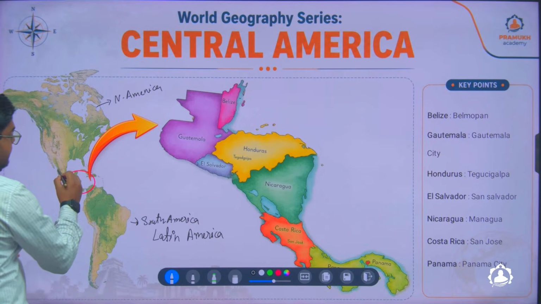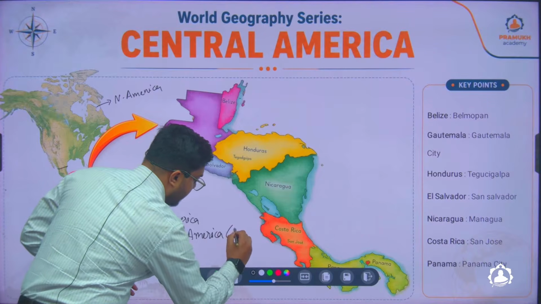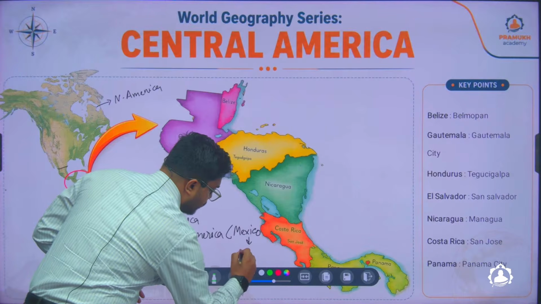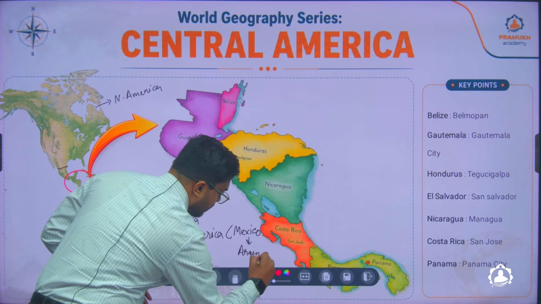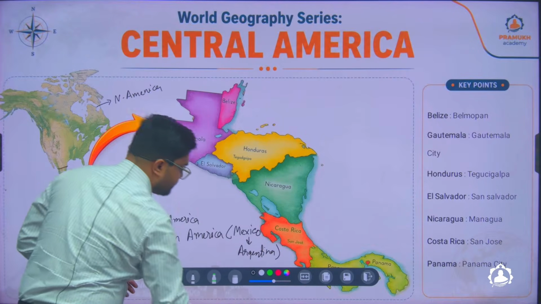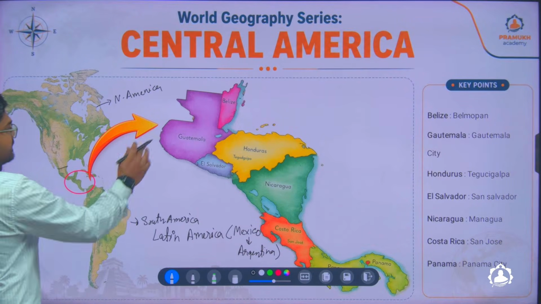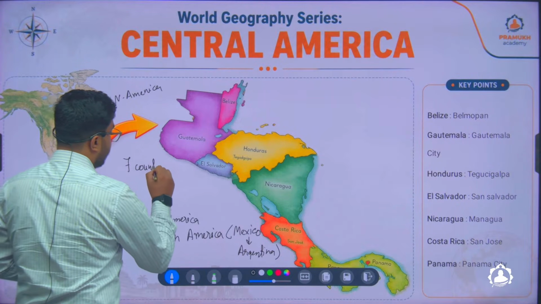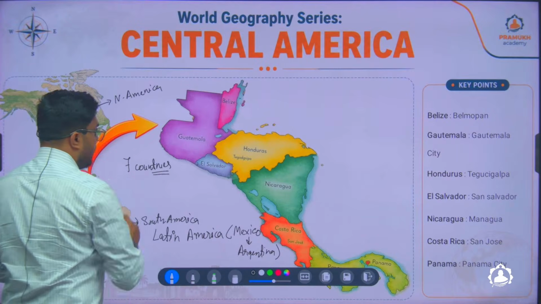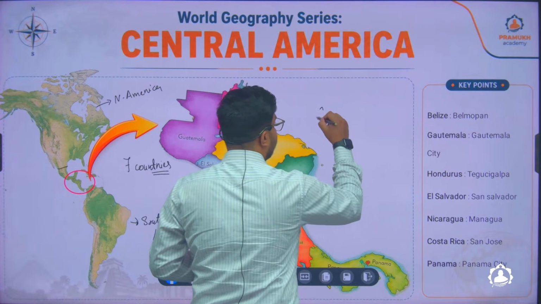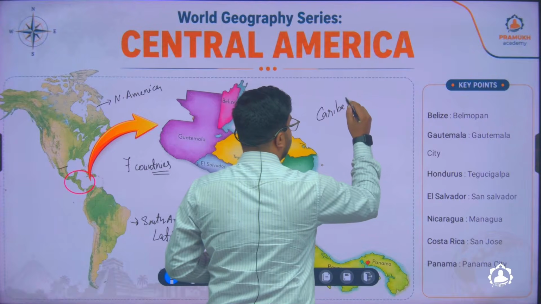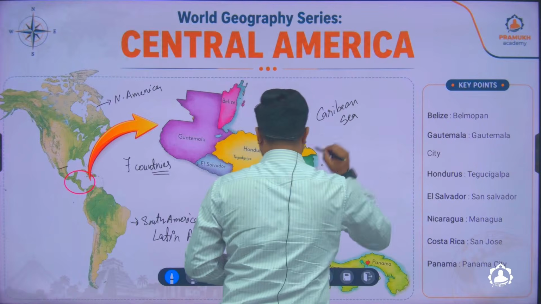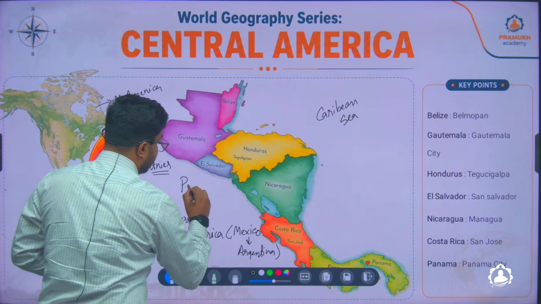Latin America basically starts from here. It starts from Mexico up to Argentina and Chile. But this particular region is the Central America. So there are 7 countries in this region, and on the right hand side it is the Caribbean Sea, and on the left hand side it is the Pacific Ocean.